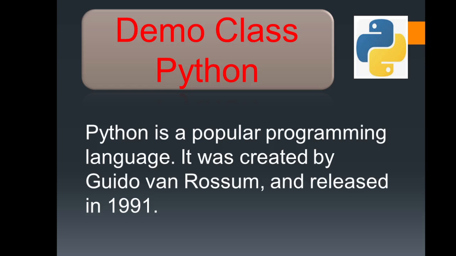So let's start. What is Python? Python is a popular programming language. It was created by Guido van Rossum and released in 1991. The thing we should be clear about is that Python was designed in 1991, but the marketing came in 2019, 2020, 2021. It means these days there is a lot of demand for Python.